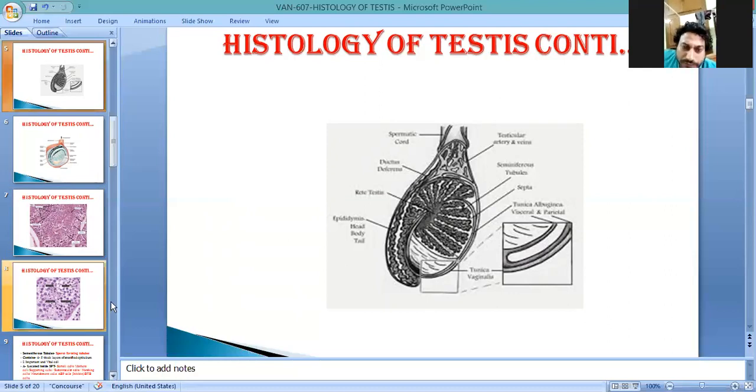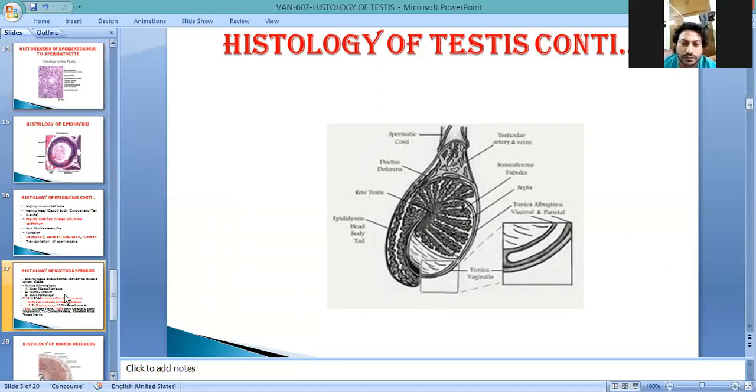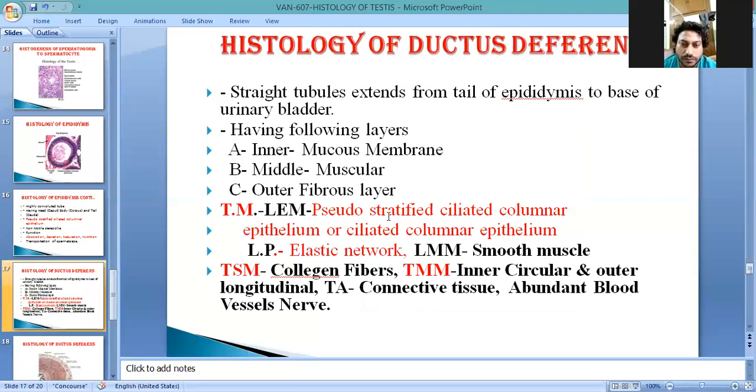The ductus deferens is also a tubular part, so it contains the same histological structures as the other tubular organs. It is a straight tube extending from the tail of the epididymis to the urinary bladder, where it opens. It has the following layers, innermost being the tunica mucosa, which contains three layers: lamina epithelialis mucosae, lamina propria, and lamina muscularis mucosae. We have already discussed this in the tubular organization of the digestive system.